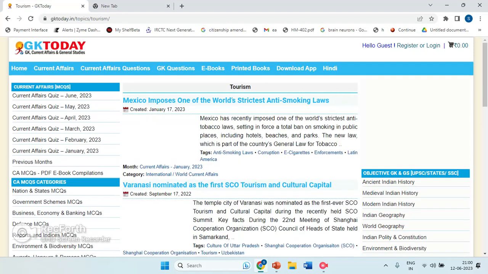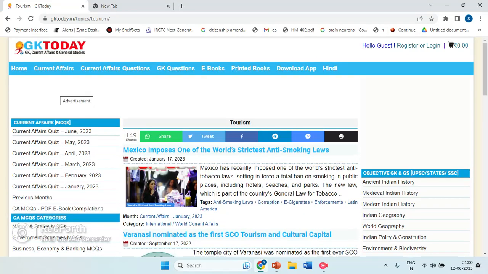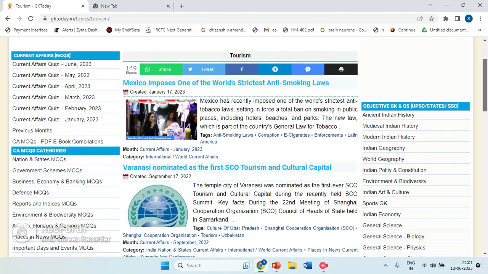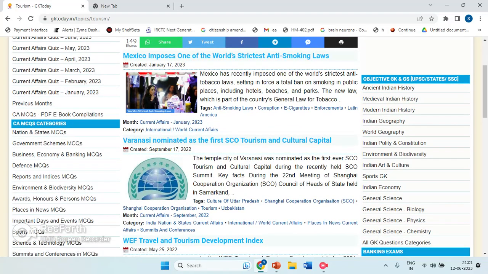Next, I will show you GK Today. GK Today is a current affairs site. Here, when you go to Google and type tourism GK, the first page that you see is tourism GK Today. You'll find the latest current affairs, which consist of different types of topics, like anti-smoking laws.